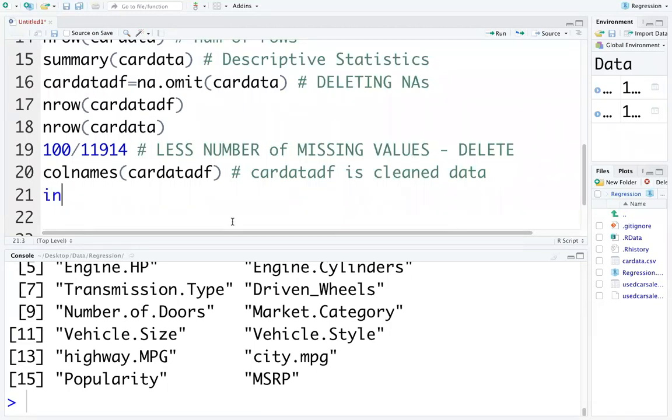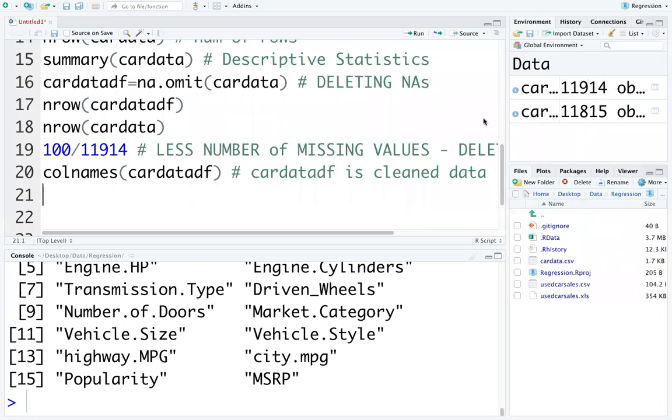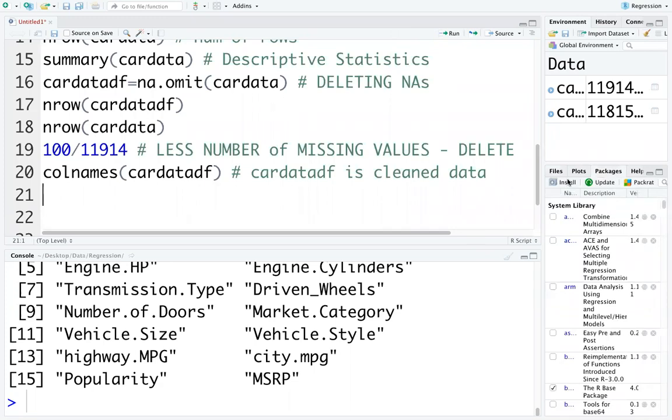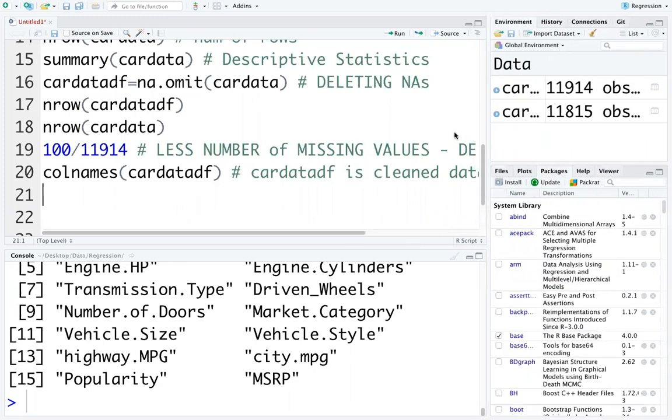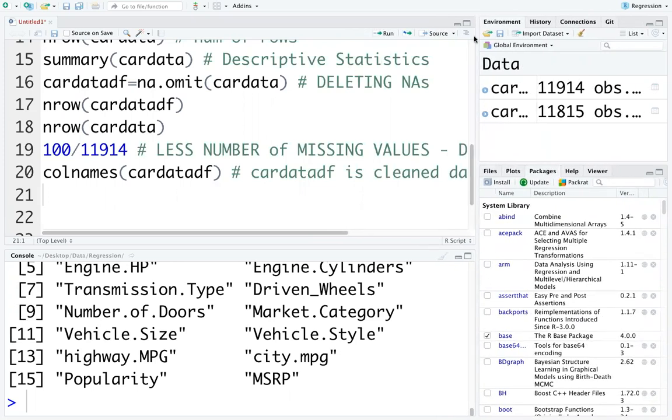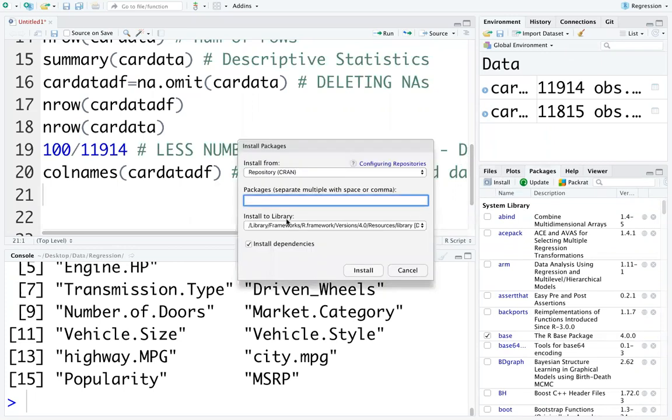All of you install the package. Go to the packages section. Last time we installed the psych package. You remember? We'll use the psych package. Otherwise, you have to install it: install.packages psych. Or you can click on install on the packages tab and type the name as psych, and then you can import the psych package.